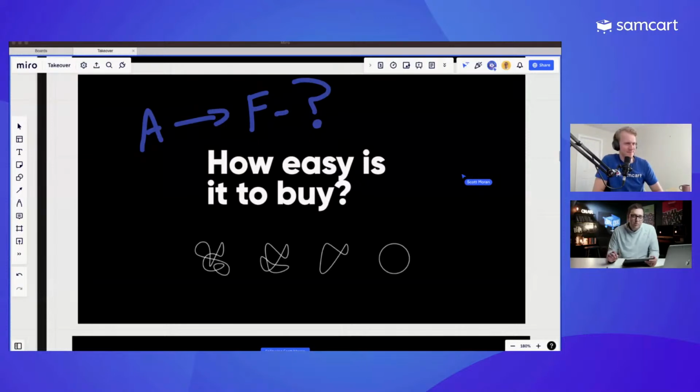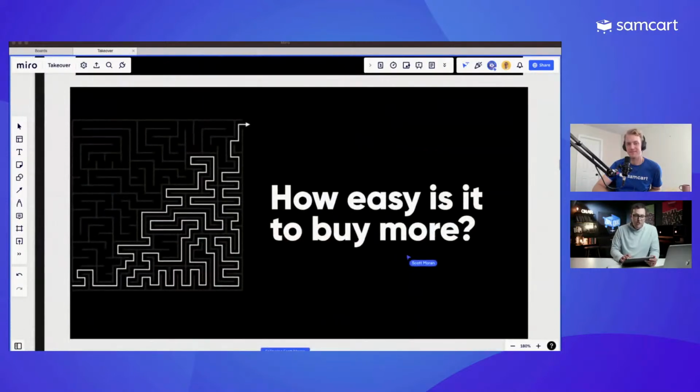It's also acceptable to give yourself an F minus. That is A-okay. It is no problem whatsoever. It is okay if that is what you're at, right? Everybody's here to learn. We're here to learn about what creators are doing and how they're going to do better. Give yourself a letter grade of how easy is it to buy your stuff, right? From your homepage, from social media, and we will move on to question number 4.